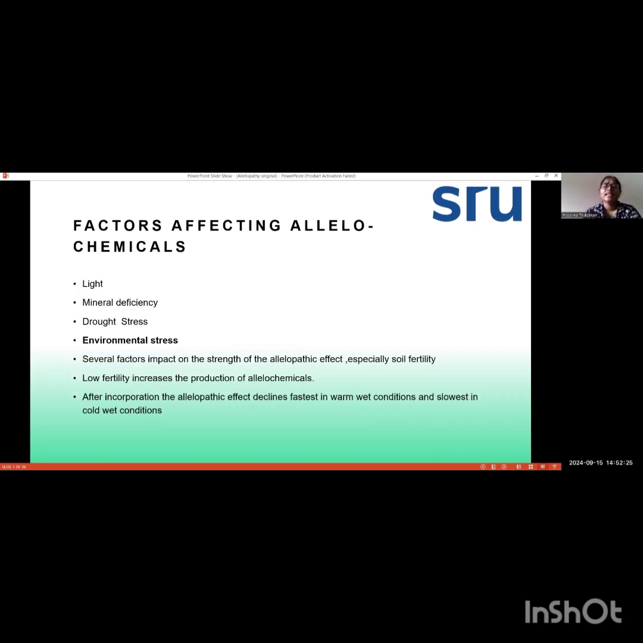And next is factors affecting allelochemicals. Factors like light, mineral deficiency, drought stress, environmental stress, and fertility of the soil are the factors that affect the allelochemicals. Mainly when there is low fertility in the soil, it results in greater production of allelochemicals. And in warm conditions, the allelopathic effect will be less, and in cold, wet conditions, it will be more.